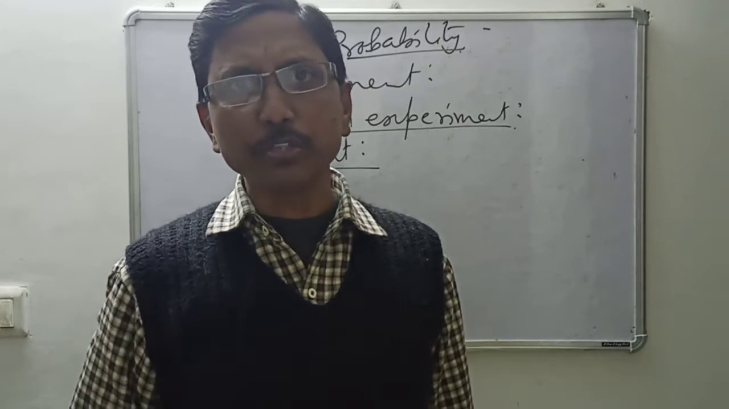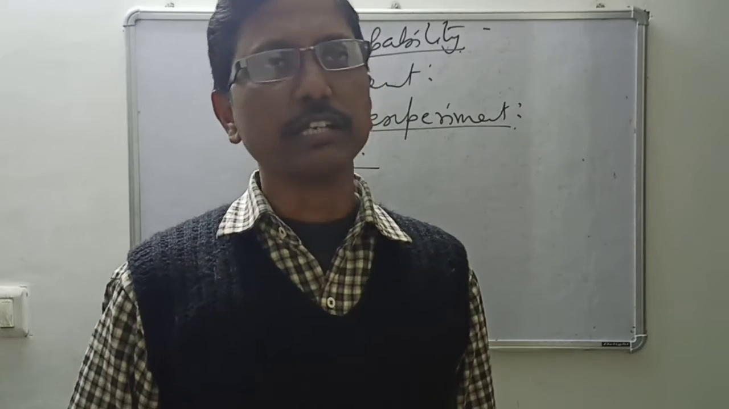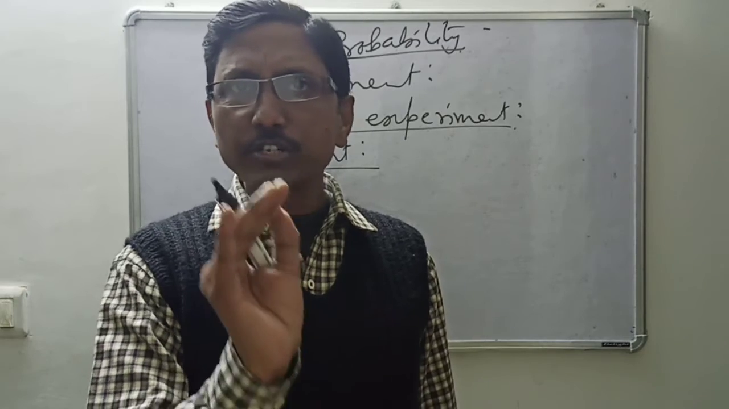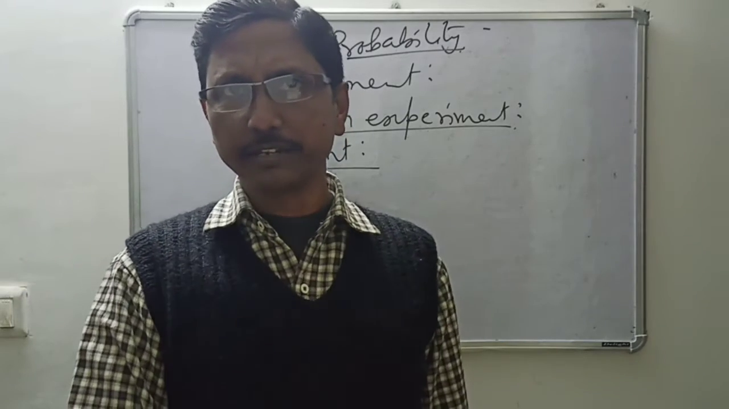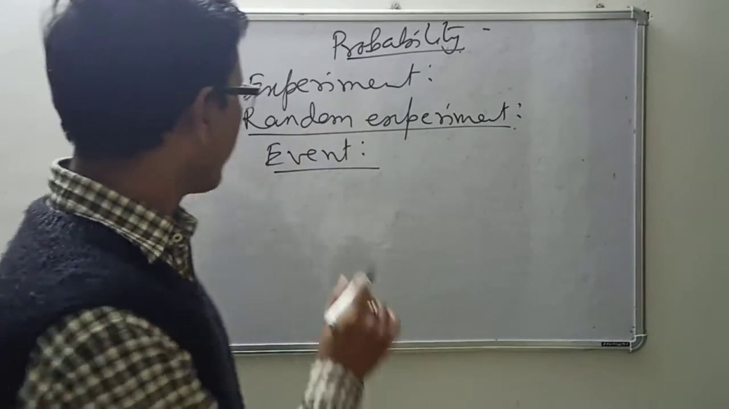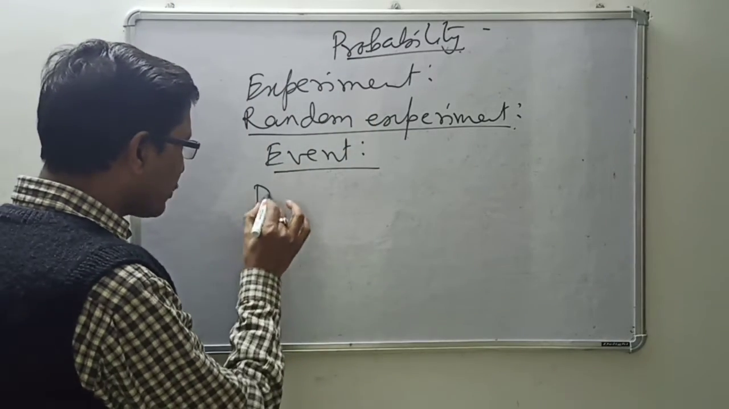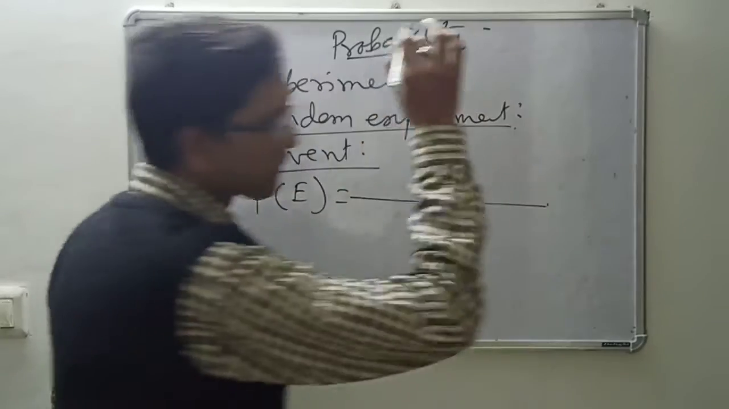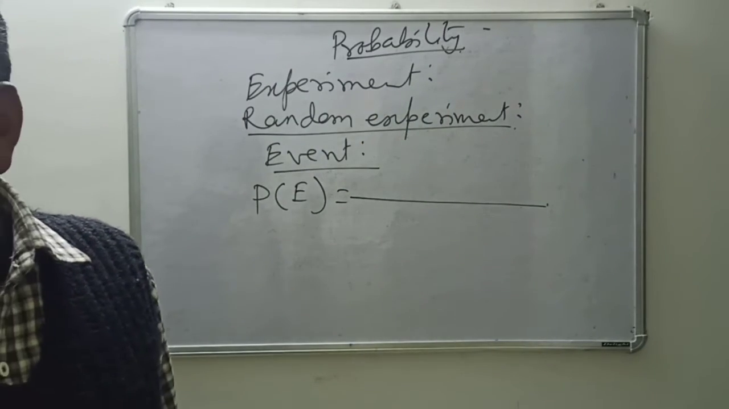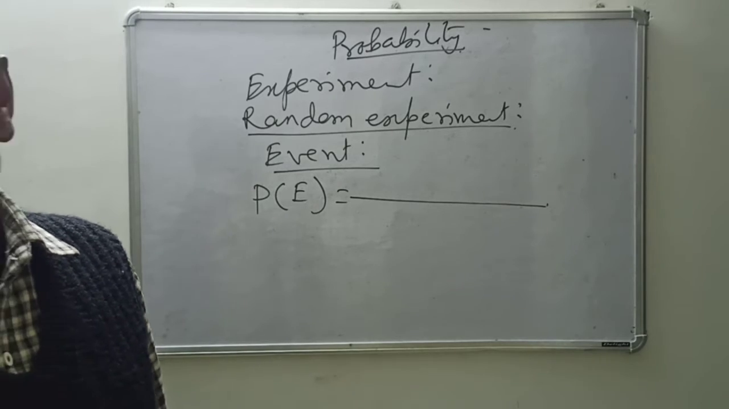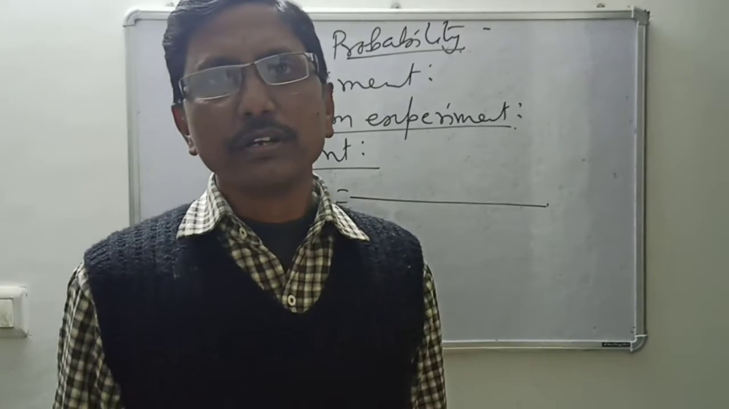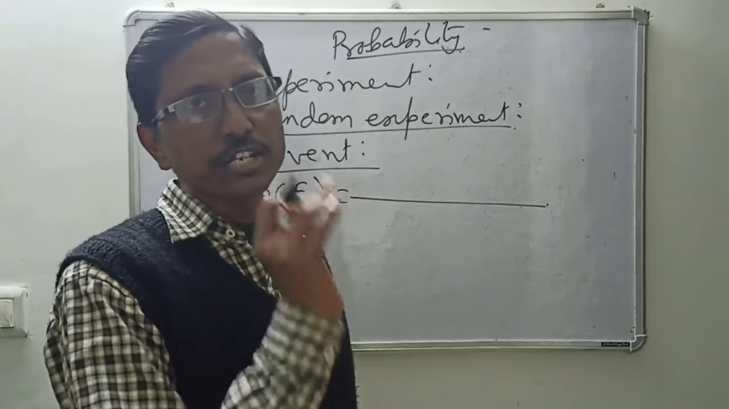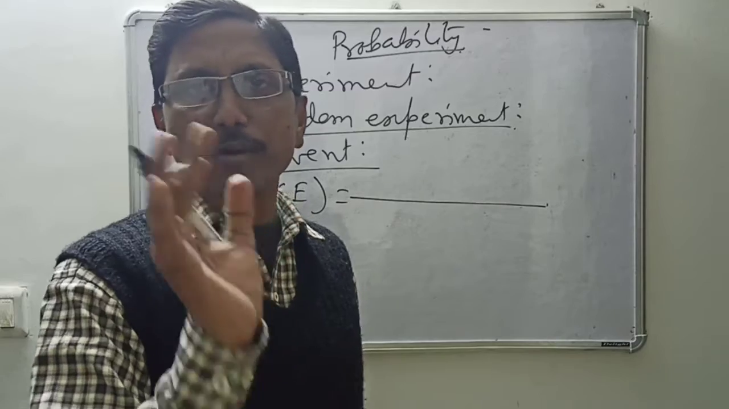Just for example, if we toss a coin, then what will be the probability of getting a head? So getting a head is the event here. Suppose we have an event E, its probability we can get. That is the empirical formula, or simple formula, we can say. The probability of getting E is the number of outcomes favorable to the event E divided by the total number of outcomes.